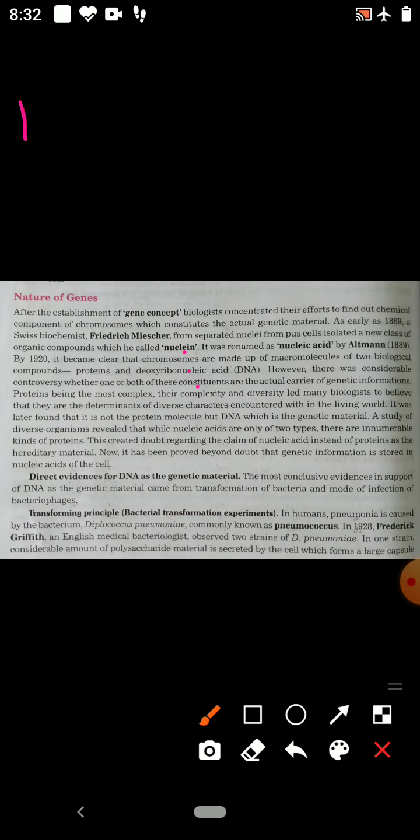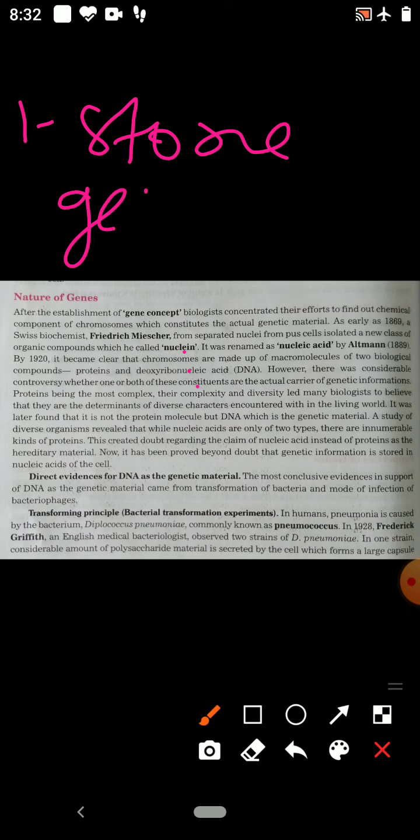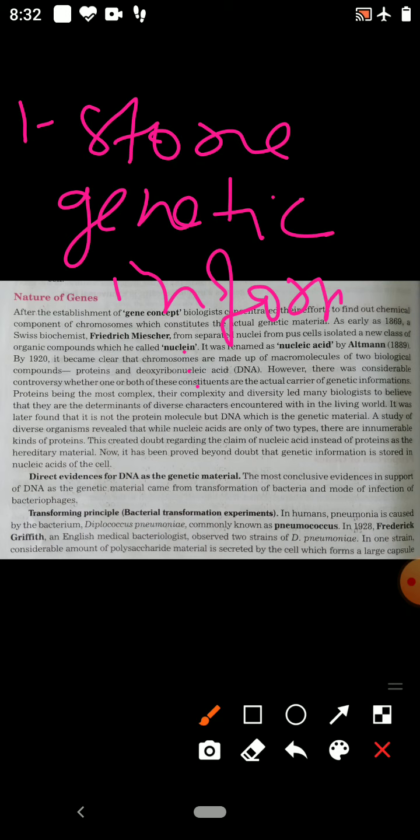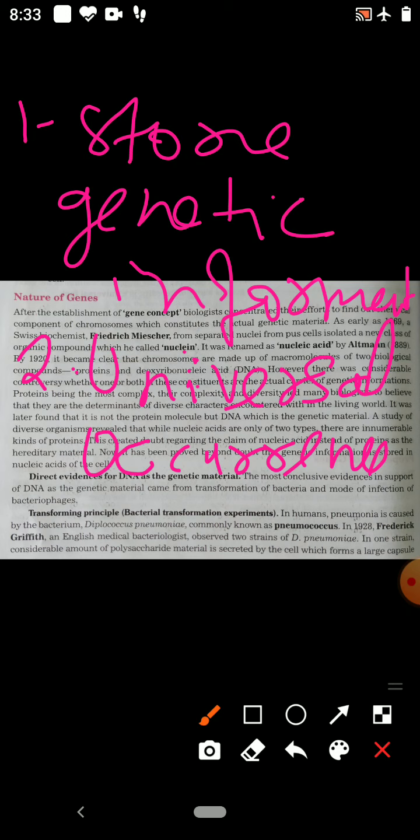The first criterion is that genetic material stores genetic information. Second is universal occurrence. Universal occurrence means genetic material is found in all the cells.